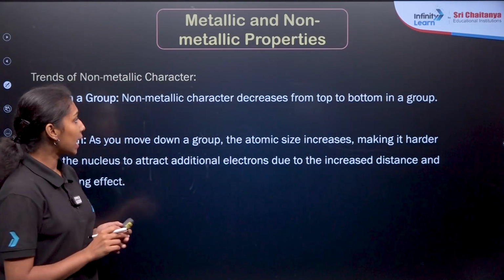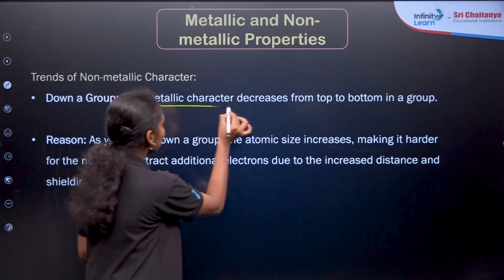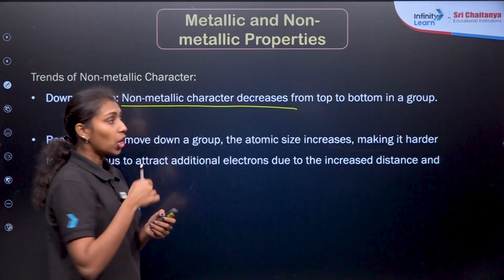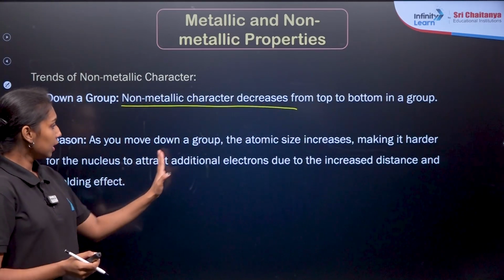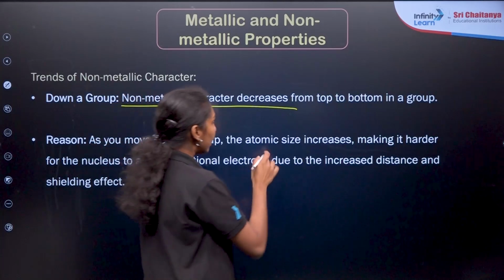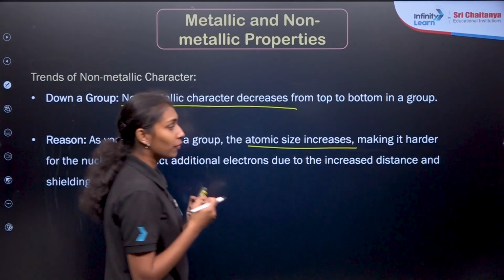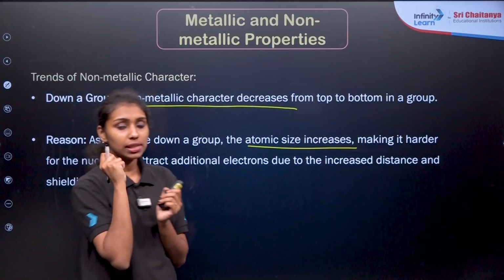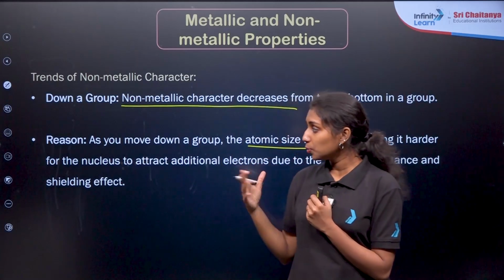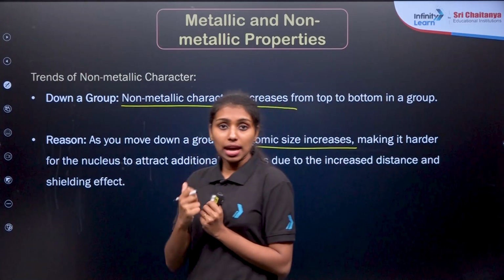Down the group, metallic character increases, so non-metallic character decreases from top to bottom in a group. What will be the reason? As we move down the group, atomic size increases. There will be very little attraction between the electrons and the nuclei. So it is very difficult to gain an extra electron, right?